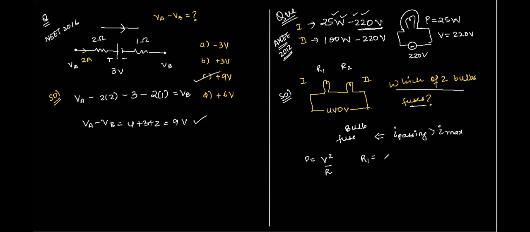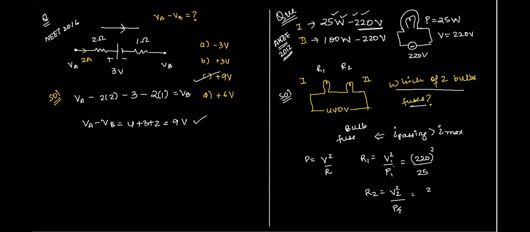R1 is equal to V1 square by P1. So V1 square is equal to 220 square whole by 25, right? Similarly, R2 will be V2 square whole by P2.